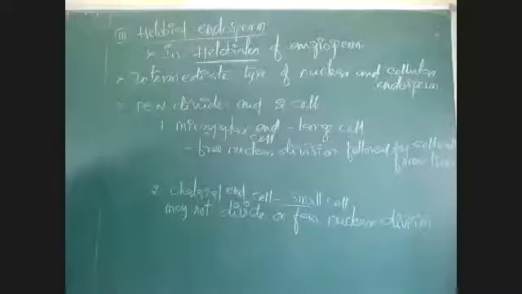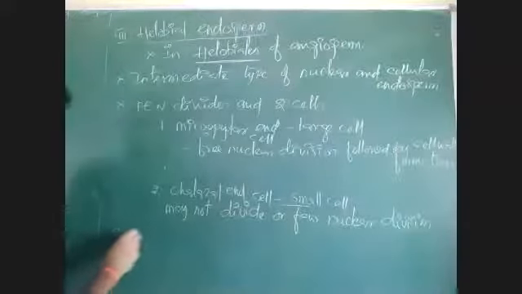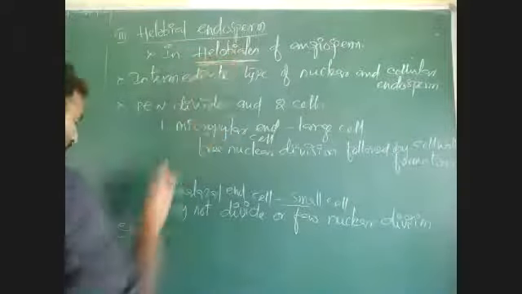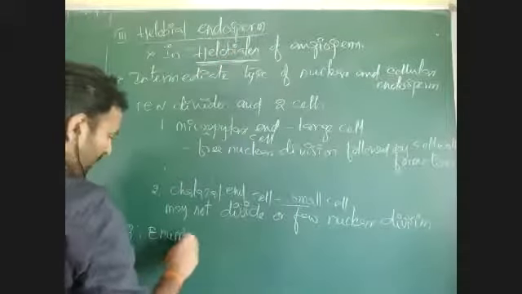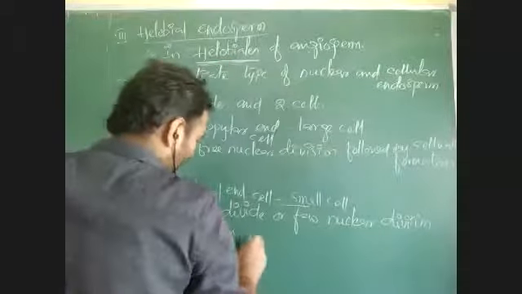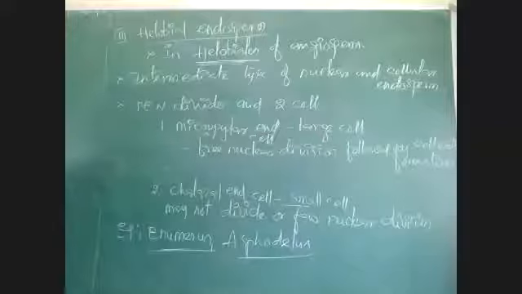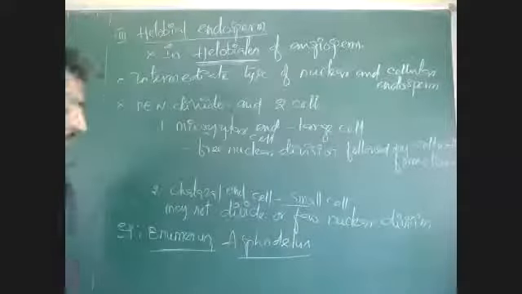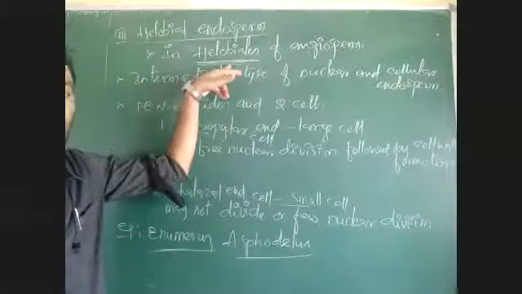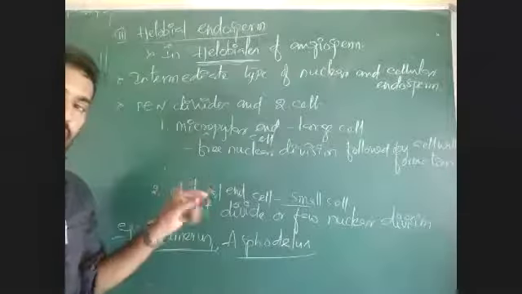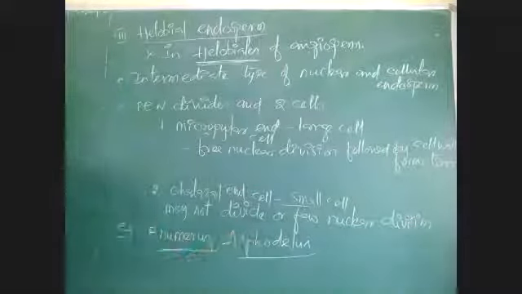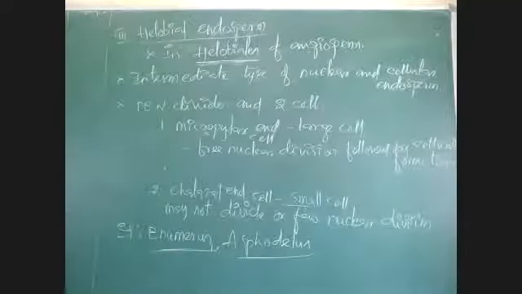Okay, this is seen in some plants like Eremurus and Asphodelus. Eremurus and Asphodelus are the examples of Helobial endosperm. These plants belong to the Helobiales order. In these plants, there is formation of cellular endosperm, but with a large number of nuclei. That is called Helobial endosperm. Copy that.